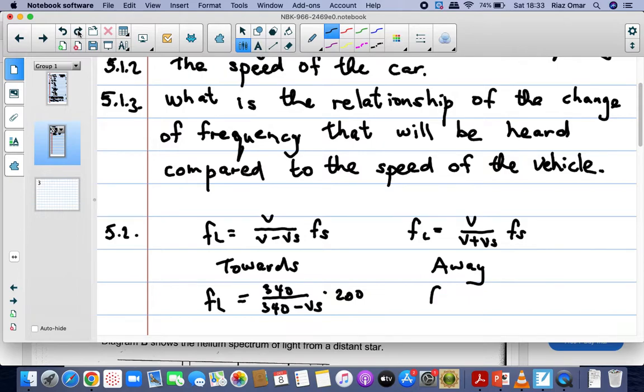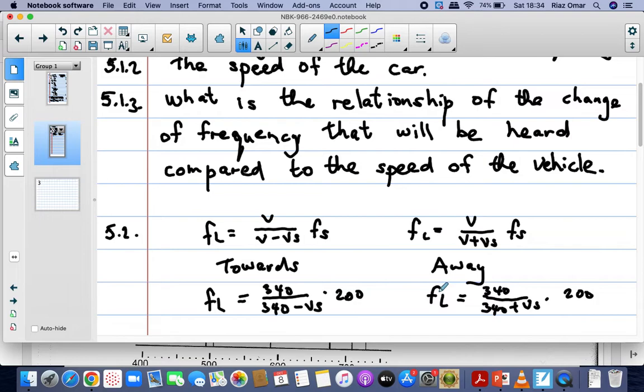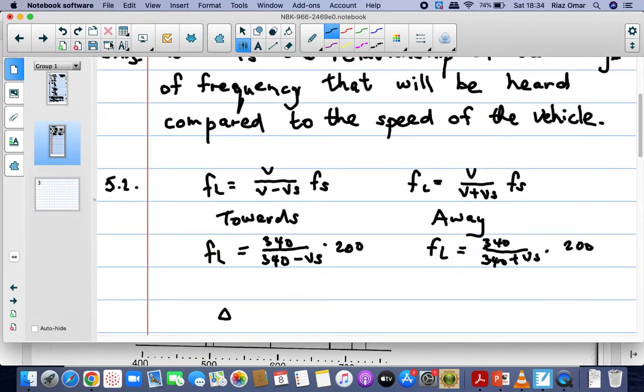And if you work it out for going away from the listener, fL is equal to v, which is 340, over 340 plus vs, times the frequency of the source, which is 200. So we have those two expressions. And there's one more thing that we have: the difference between moving towards and moving away is 67.15 Hz. The difference in frequency of 67.15 Hz is registered. So we'll have to take that into account when we're doing the sum.